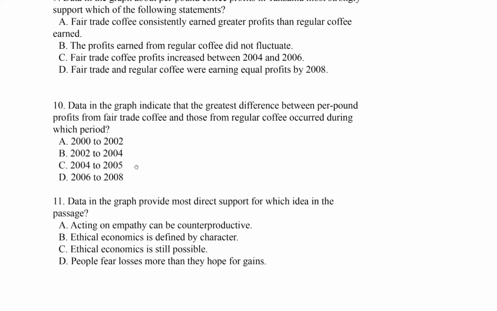And then finally, question 11. Data in the graph provide the most direct support for which idea in the passage? Okay, so this means that you're going to have to understand the ideas at play in the passage before you can take this one on, because it's not just the data, it's the data and the ideas in the passage.